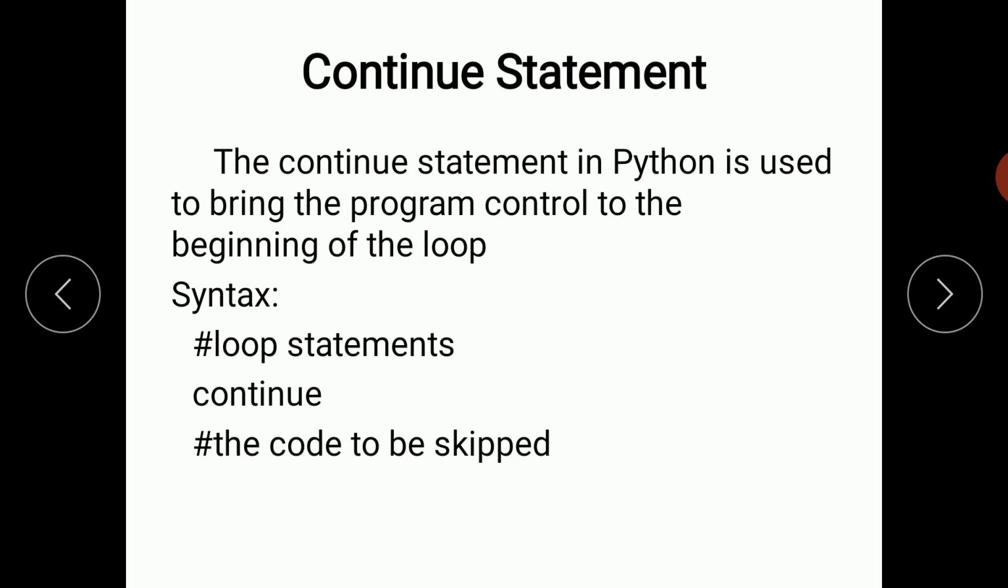Next one is the continue statement. The continue statement in Python is used to bring the program control to the beginning of the loop. The continue statement skips the remaining lines of code inside the loop and starts with the next iteration. It is mainly used for a particular condition inside the loop so that we can skip some specific code for a particular condition.